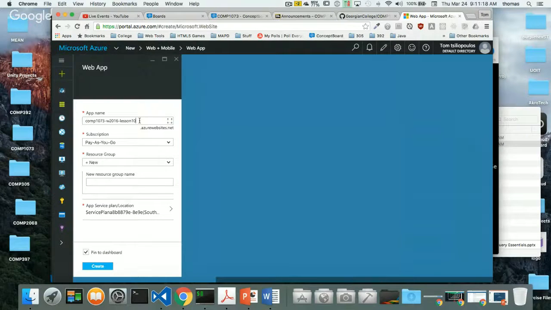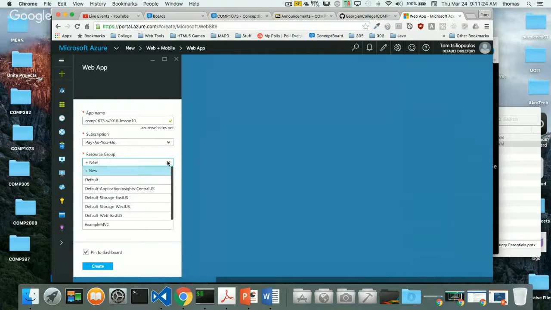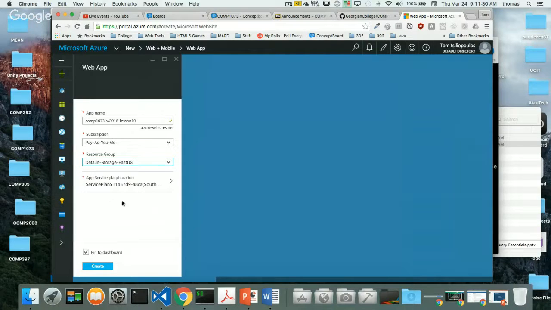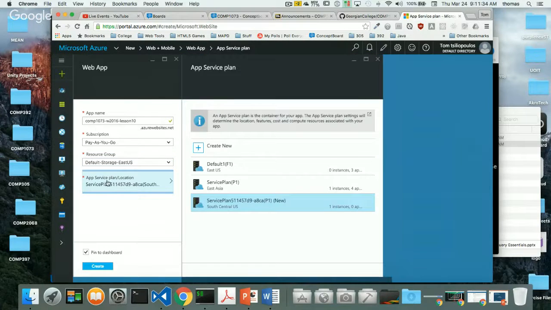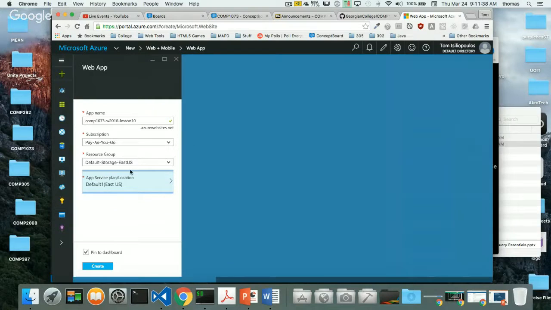There we go. And then this is where it's different, eh? It asks you for a new resource and pay as you go and all that. I'm just going to look at one of the resources that's close by. So East US, right? That's closer to where we are. And this is the app service plan location. It gives us these weird things. I'm just going to go with this East US app service plan. Don't worry about this so much. I mean, it's still going to be free for you guys using DreamSpark. I'm going to click create here.